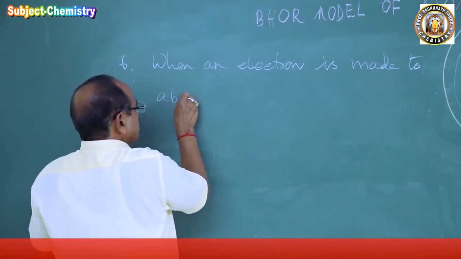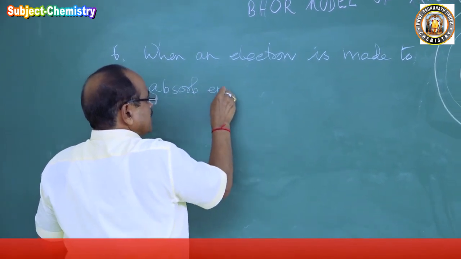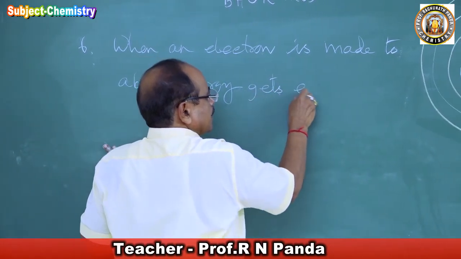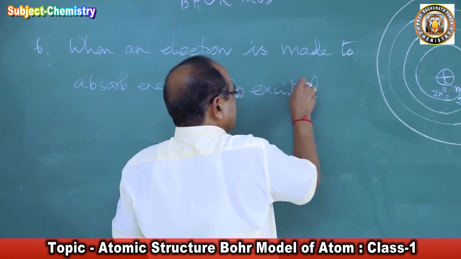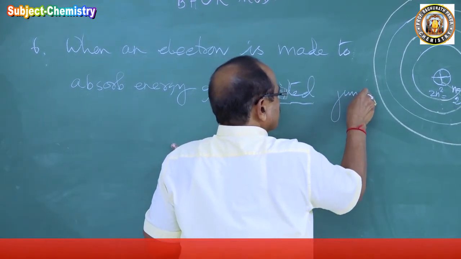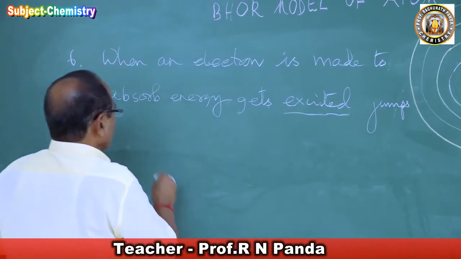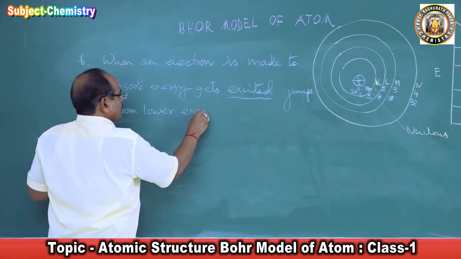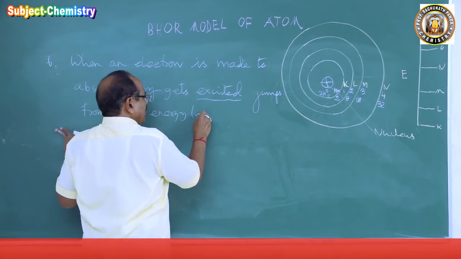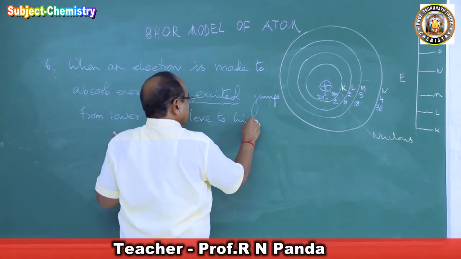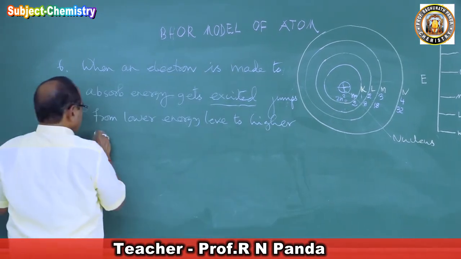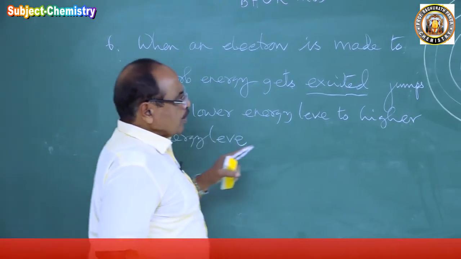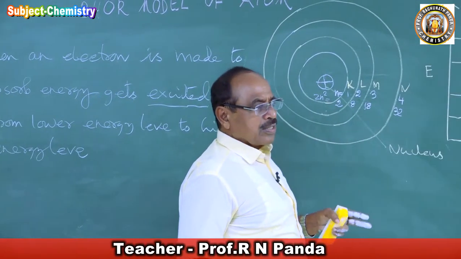is made to absorb energy, it gets excited, jumps from a lower energy level to a higher energy level. While the electron is moving in its own cell, that is called the ground state of the electron.